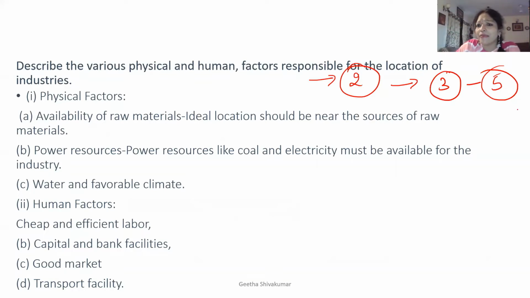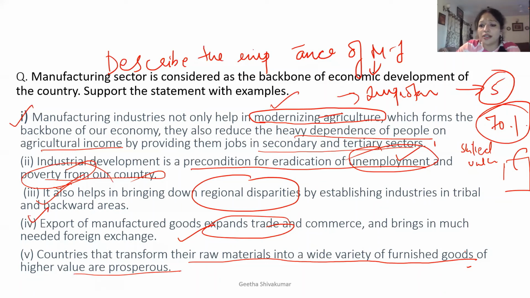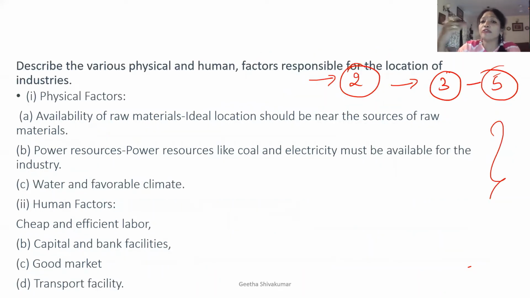The answer will remain the same. These are only the points which a person will be looking at before setting up the industry. So what are the physical factors? First you need to understand what the physical factors and the human factors are. Human factors are those which we are going to create. Physical factors are those which are already there, which I am going to look into.